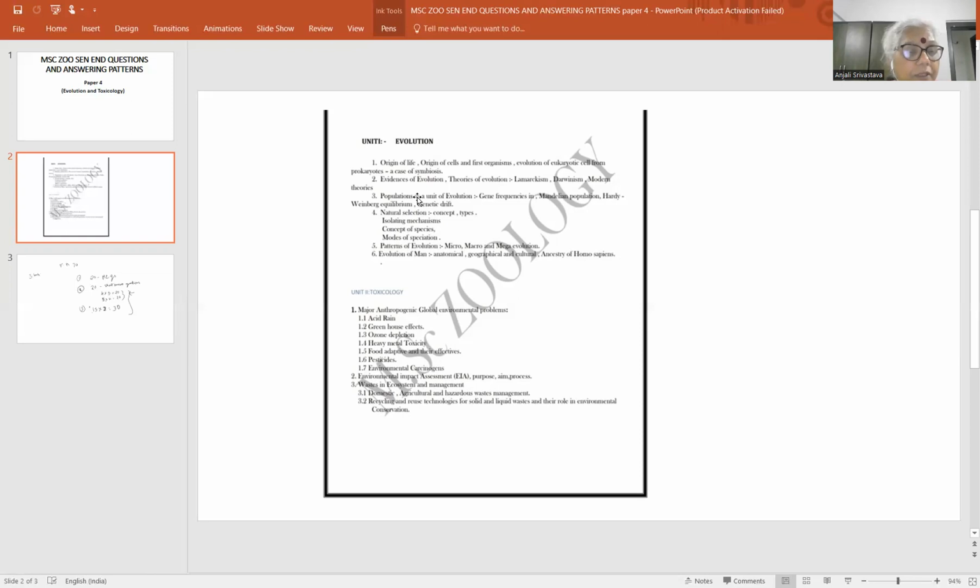First is origin of life. In origin of life, the short question may come exactly on the origin of life. इसी topic पे आपको 5 नंबर के discussion के लिए आ सकता है. और theories of origin of life, जिसमें बहुत सारी theories हैं, अलग अलग taxonomists, अलग अलग zoologists के evolutionists के हिसाब से. So some of the theories which I have got are abiogenesis theory, autobiogenesis theory.